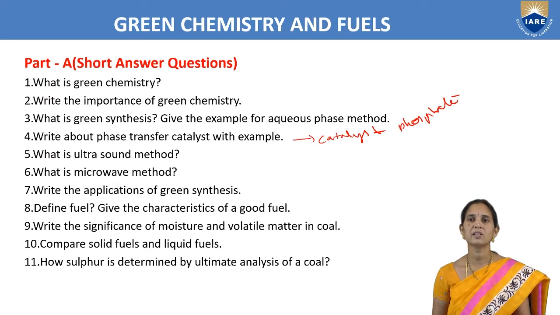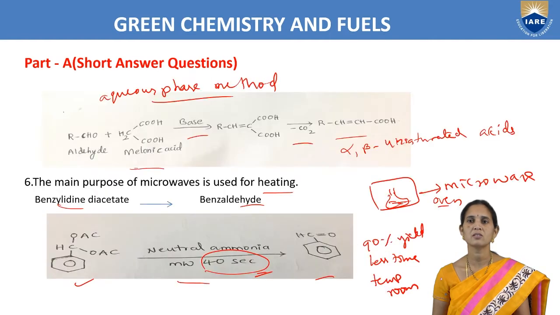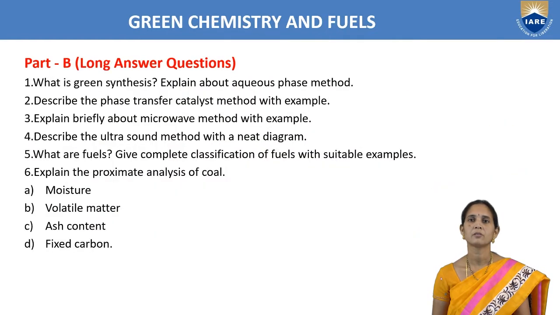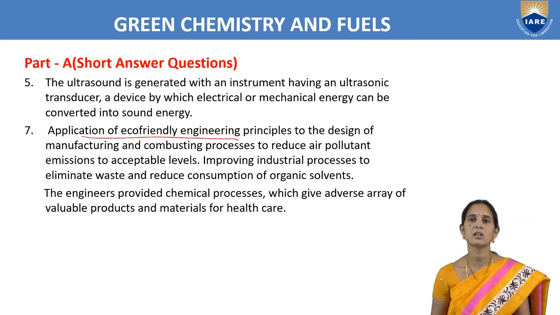Next, write the applications of green synthesis. These are eco-friendly, where when we are designing the chemical products, we can reduce the air pollution.